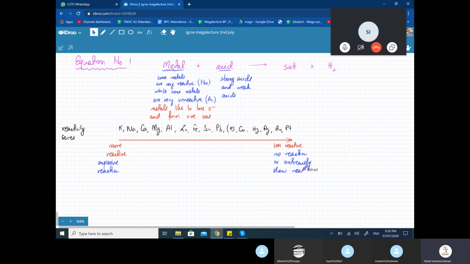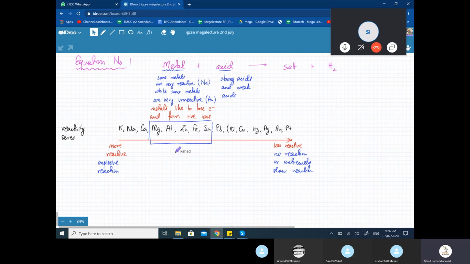It's going to take a very long time for the reaction to happen. So either no reaction or extremely slow reaction. And what you need to know right now is these metals over here in the middle.